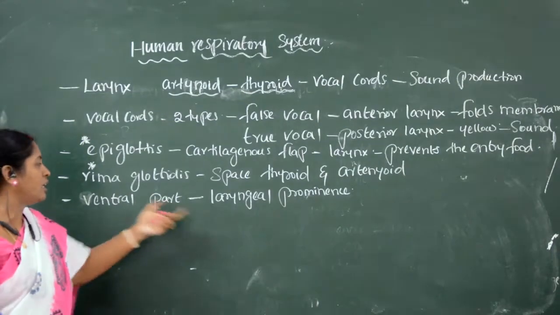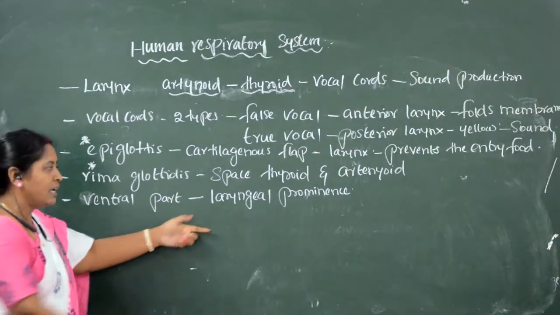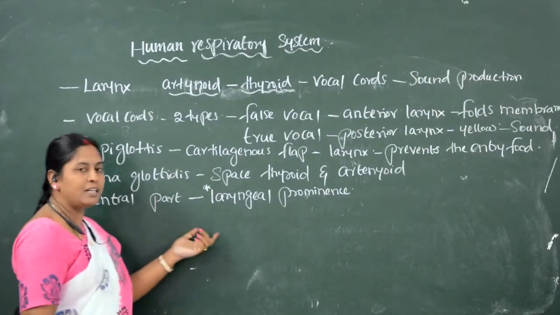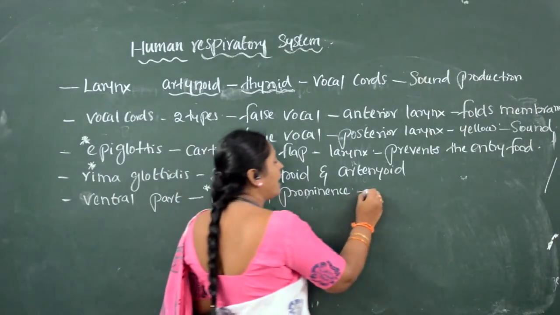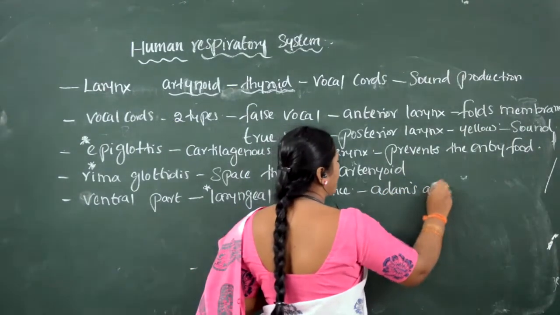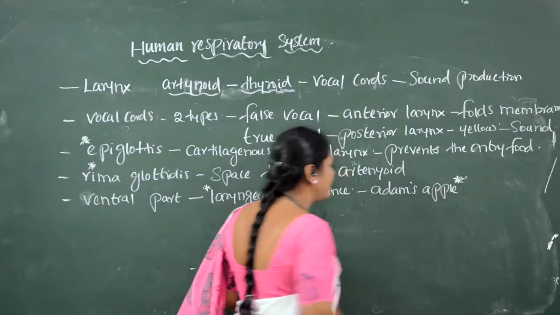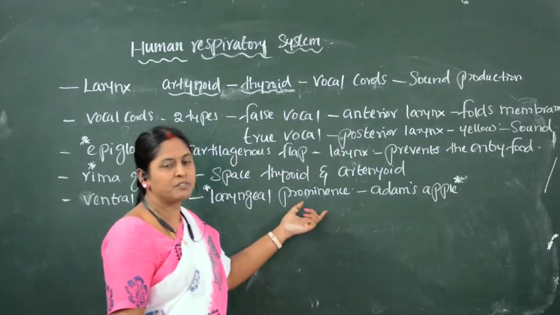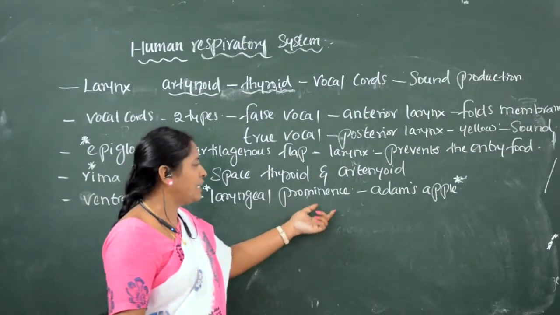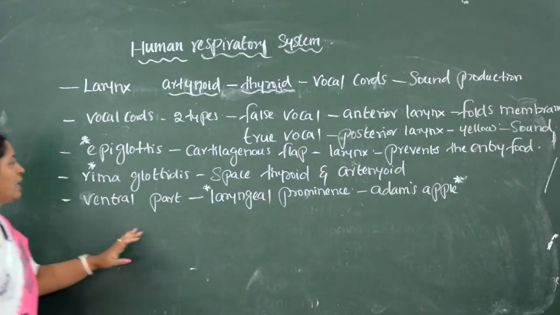Very important, children. Towards the ventral part of thyroid, what is present? A laryngeal prominence is present. That laryngeal prominence is called Adam's apple. What is meant by Adam's apple? Adam's apple is nothing but a laryngeal prominence which is present towards the ventral part of thyroid. So that part is called Adam's apple. So this is about the larynx.